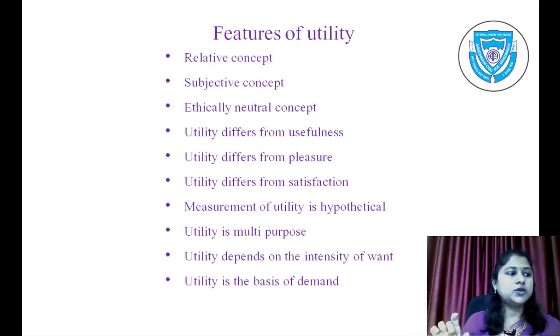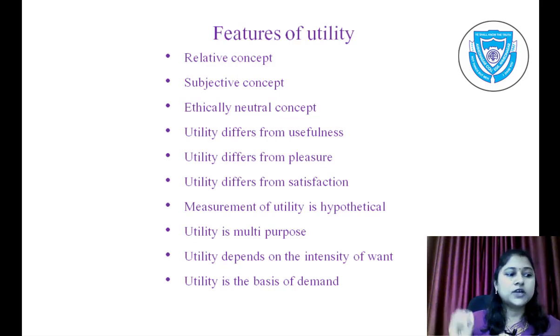So one particular product is providing utility for so many wants of so many people.